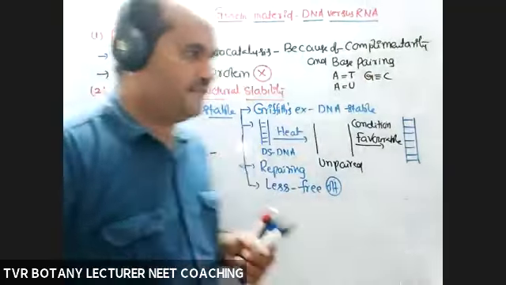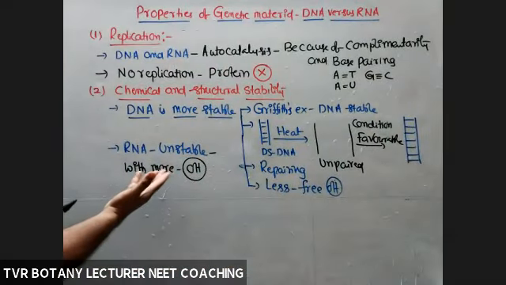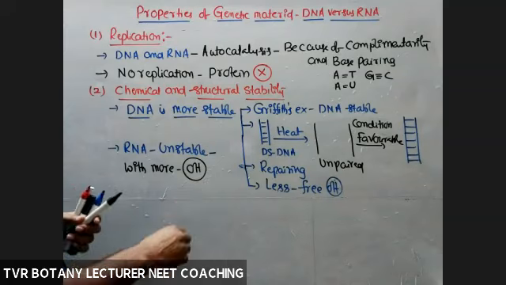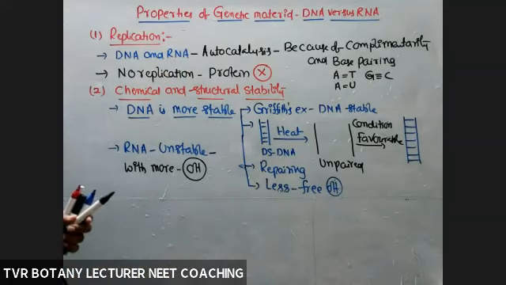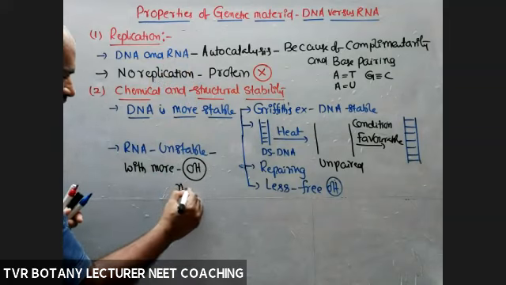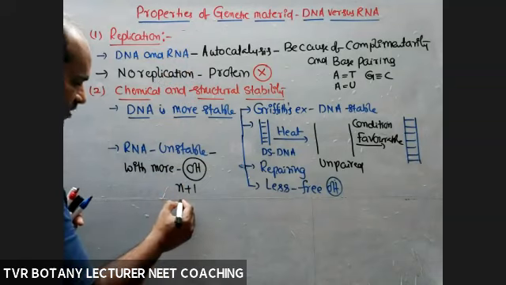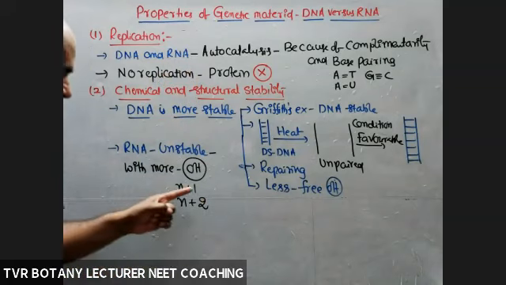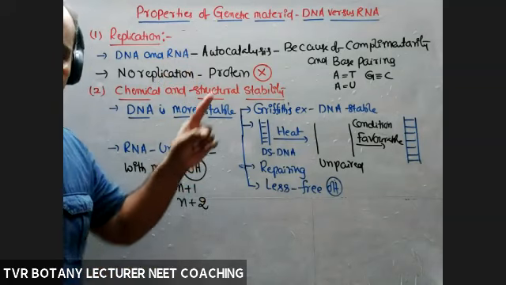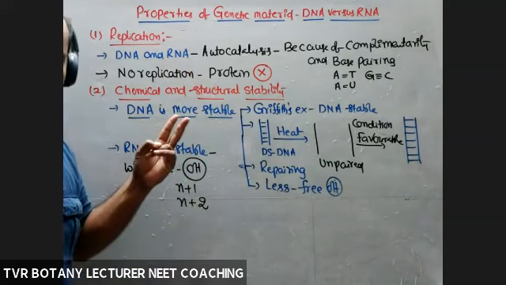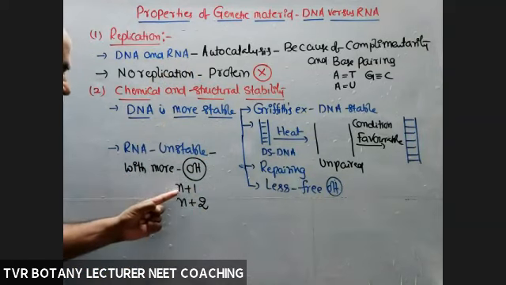So what about the number of OH groups in the case of RNA molecule? The highest number, N plus 1. N plus 1 means 1 is common, like a DNA molecule. If it is a single-stranded RNA molecule, N plus 1. A double-stranded RNA molecule, N plus 2. What is this? If it is single-stranded, one OH group is at the third end, that is 1. If it is double-stranded, 3 ends are present, 2 OH plus the number of nucleotides.